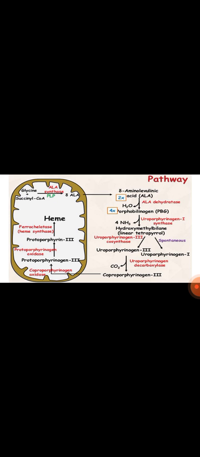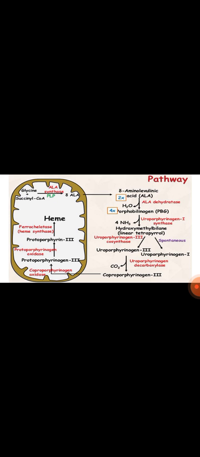But I am going to talk here about the enzymes in the heme biosynthesis pathway which are inhibited by lead. So there are two enzymes which are inhibited by lead. One is ALAD, that is amino levulinic acid dehydratase, and the second one is ferrochelatase. But the most affected enzyme is ALA dehydratase, that is ALAD. This is the second step of heme biosynthesis and the major step which is affected by lead poisoning.